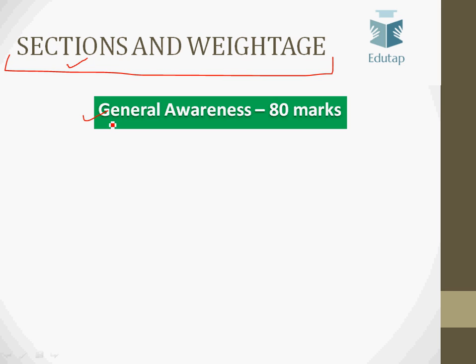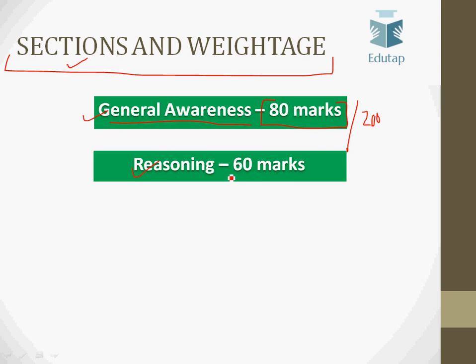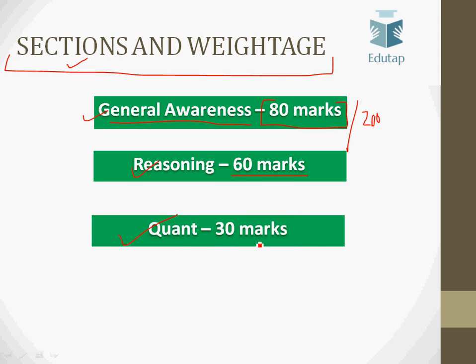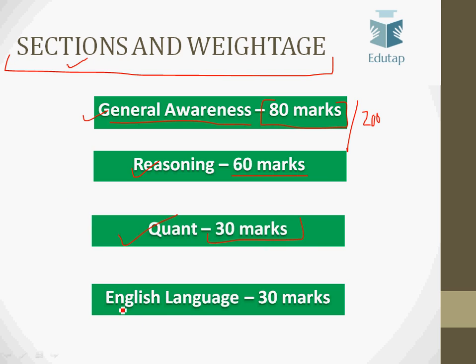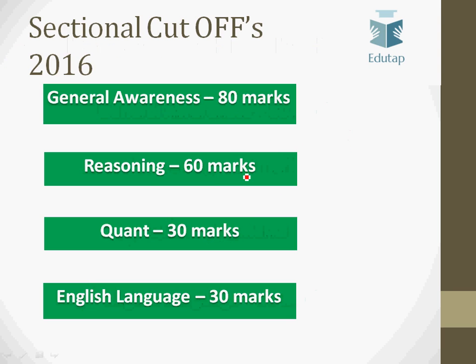The first section is General Awareness, which is worth 80 marks out of 200 in Phase 1 of RBI Grade B. The second section is reasoning. It is worth 60 marks, again out of 200. The third section is quant. It is worth 30 marks, and the last section is English language. That is again worth 30 marks. So the total number of marks is 200 and the total number of questions is also 200.